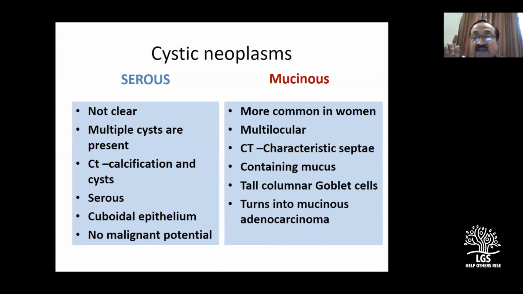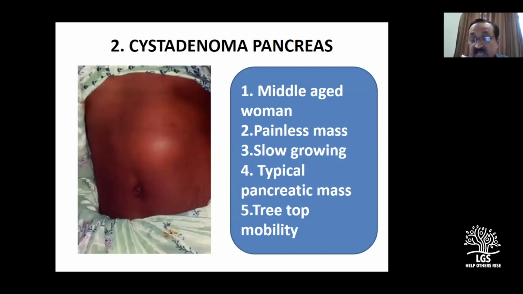Sir, in these swellings, do we have to ask for any leg raising or head raising test? Please do not. A mass which moves with the respiration is intraperitoneal. No head raising and leg raising. That's important only for abdominal wall. If you feel lesions are in the abdominal wall, you do that test. Otherwise, it is not required.